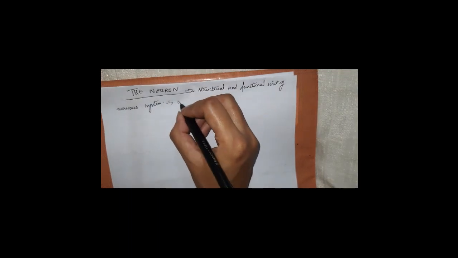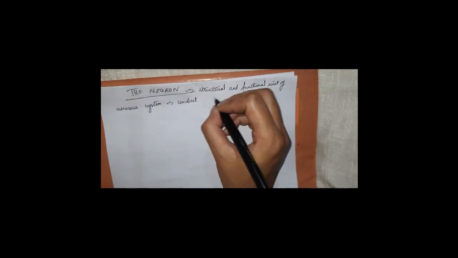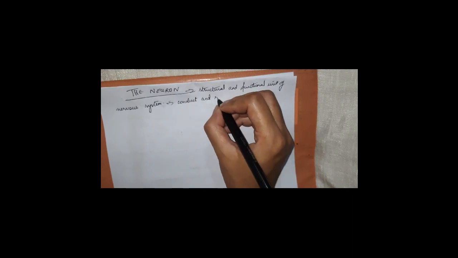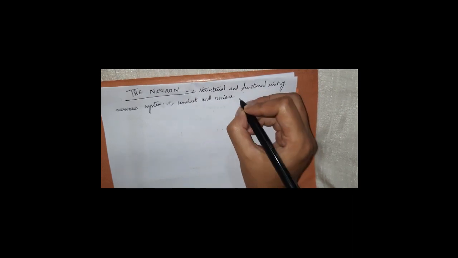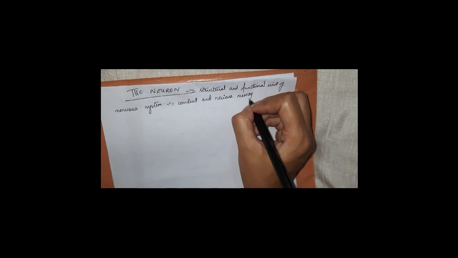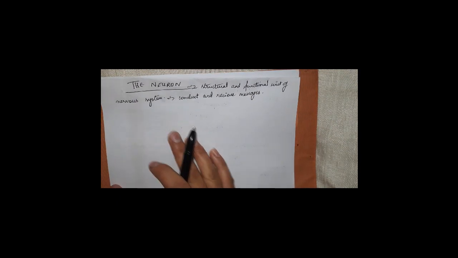Okay, your neurons are the structural and functional unit of your nervous system, and what they do is that they conduct and receive messages. So their function is that they help in conducting and receiving messages. Okay, and your neurons consist of the following parts.